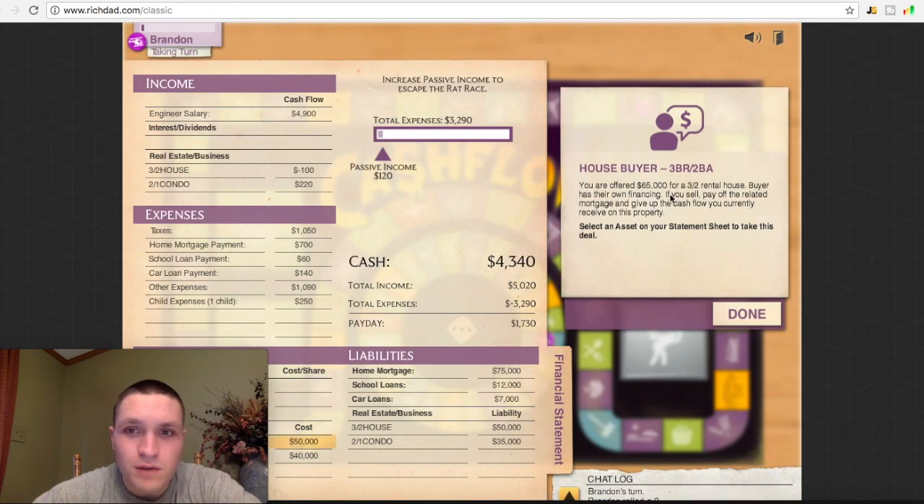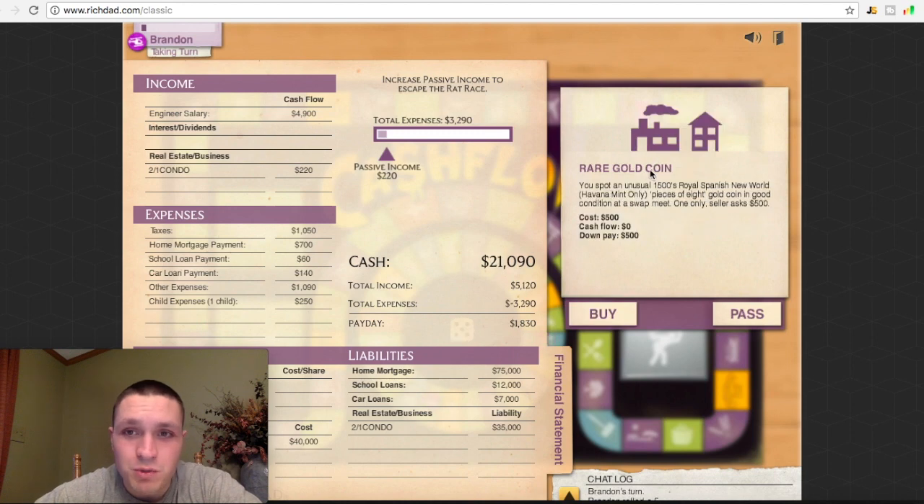Alright, so someone offered to buy that house that I bought for $50,000. They're offering me $15,000 more than I paid for it, and I'm still losing money on it. So I'm going to end up selling it. So now I got rid of that. Passive income's up to $220 now, and I am getting in a lot more cash. And payday's going up because I'm getting rid of these liabilities.